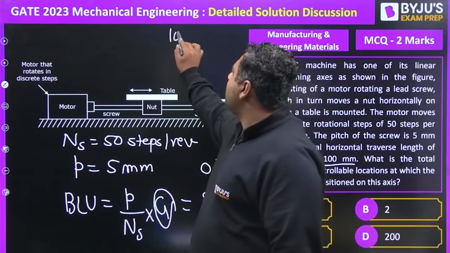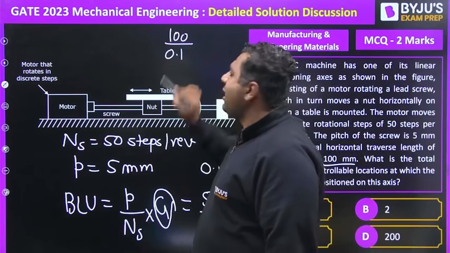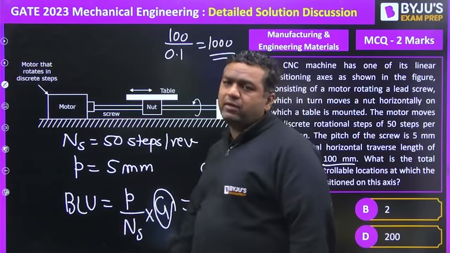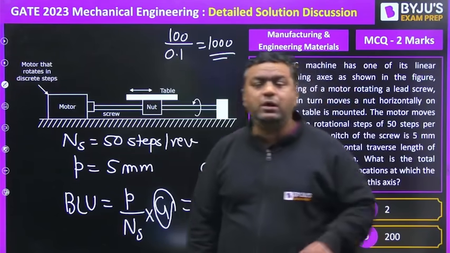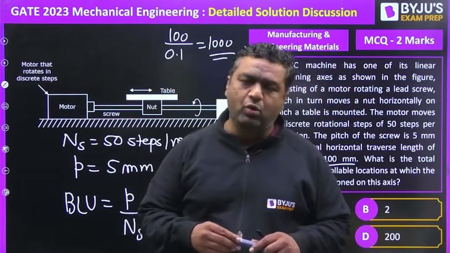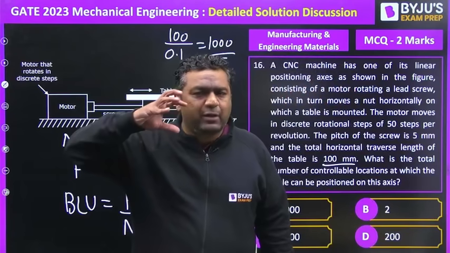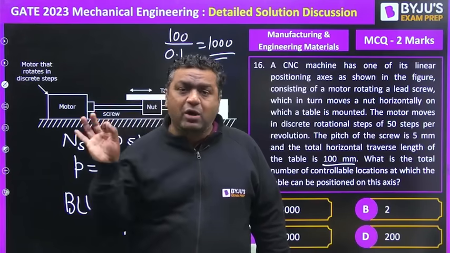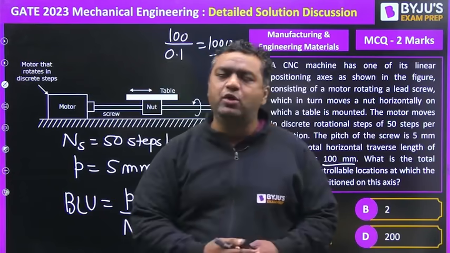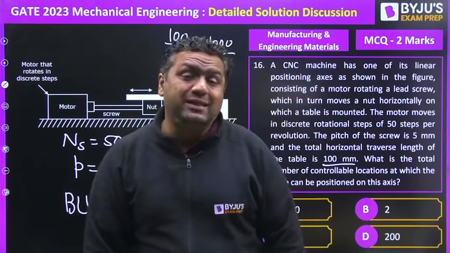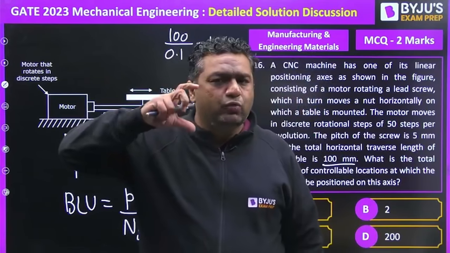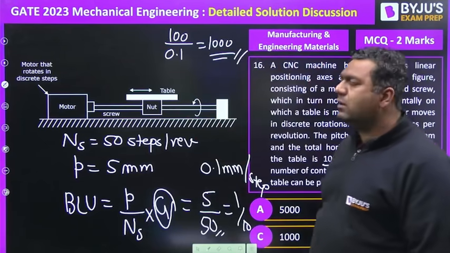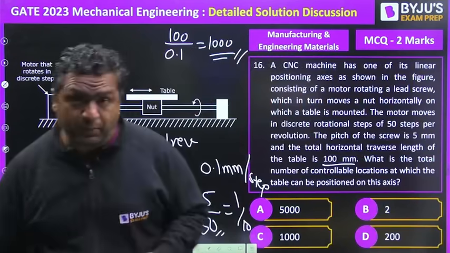If you divide this 100 mm by 0.1 mm per step, it comes out to be 1000. So in 100 mm travel, we will have 1000 controllable locations, because whenever a stepper motor rotates, for one pulse it rotates by one step. After every pulse the position is controllable, because it is going to move one step. So we will have 1000 steps for 100 mm. So 1000 locations will be the controllable ones.